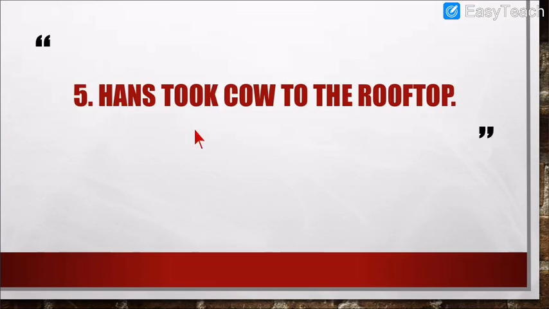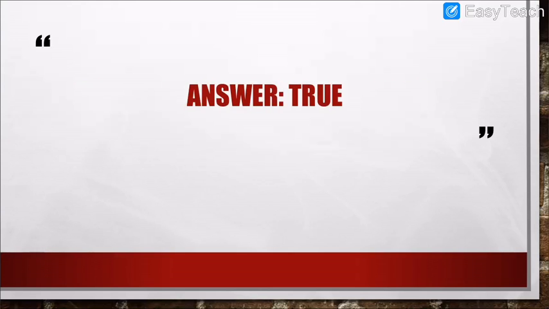Number 5, Hans took the cow to the rooftop. Now do you remember any incident happening like this, that he took the cow to the rooftop? If yes, then this statement is true. If no, then it is a false statement. Please think about it. Hans took the cow to the rooftop. Okay, the correct answer is yes, true.